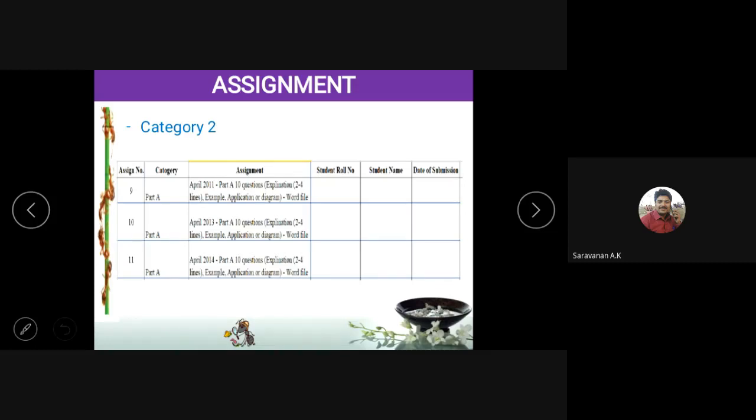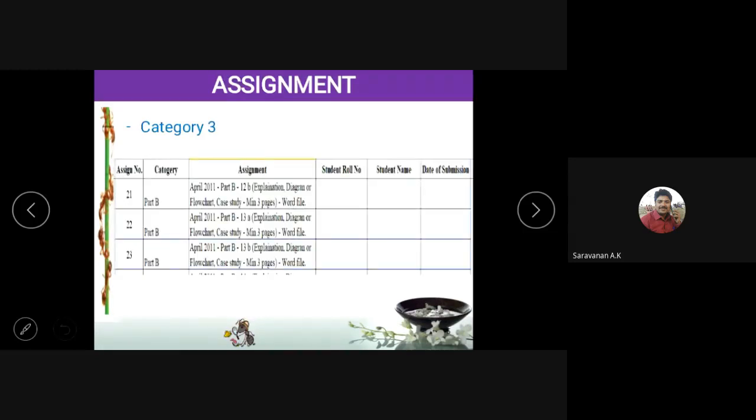Okay. Next thing is the third category, the part B questions for the same Anna University previous year question paper. For the part B section, you have to answer it. There will be, for one student, one question allotted. No need to write more than one question. A single part B question, if you wrote, it is more than sufficient. Here also, you have to type it in the MS Word and then submit it. Don't type it in the PDF and other things. Don't write it and scan it. Just type it in the Word and then submit the assignment.